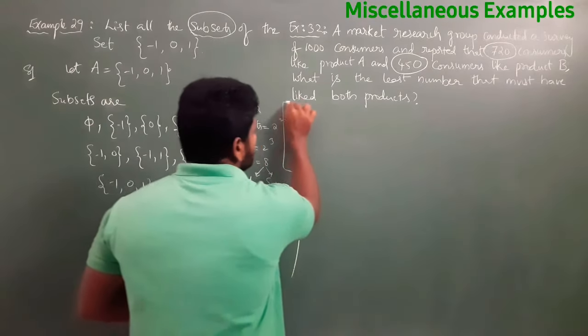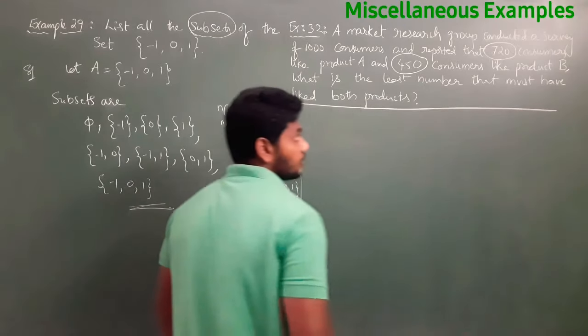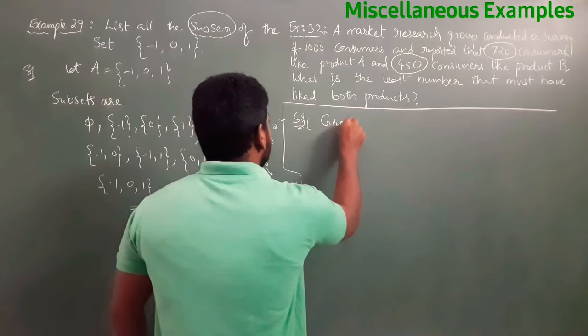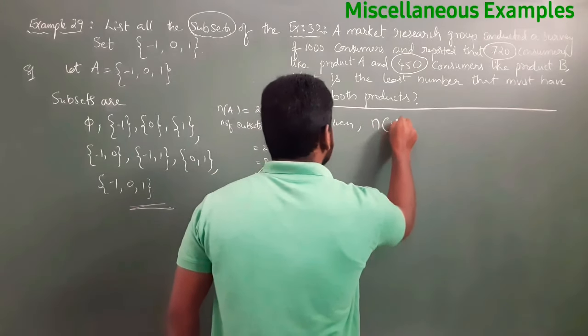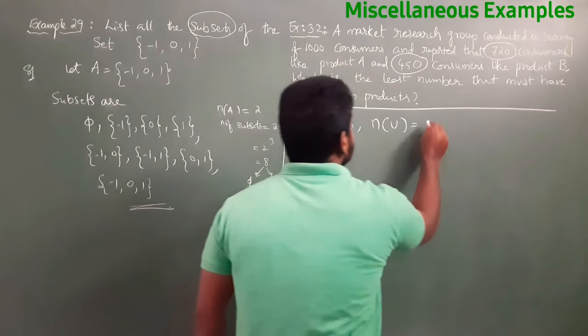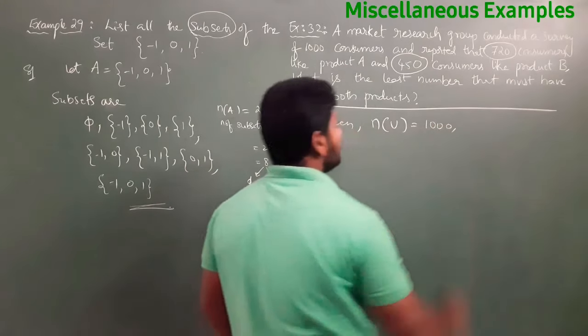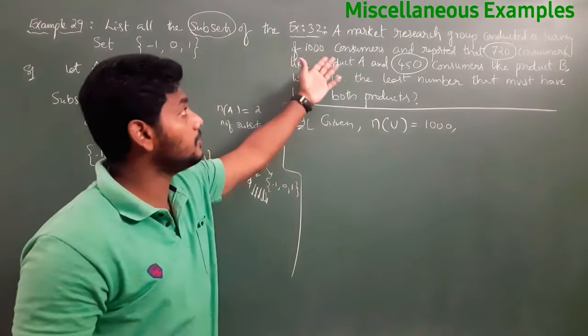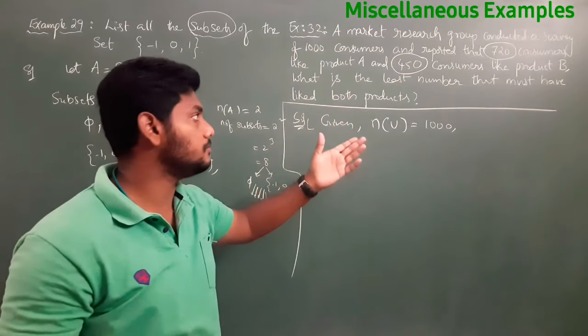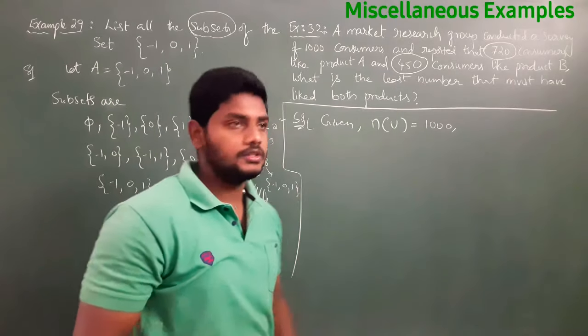See, by using this data, what is given? Given N of U. How much? You tell me. N of U, how much? 1000 consumers, right or not? N of U they given 1000. Nothing but a market research group conducted a survey out of 1000 members. So N of U will become 1000.